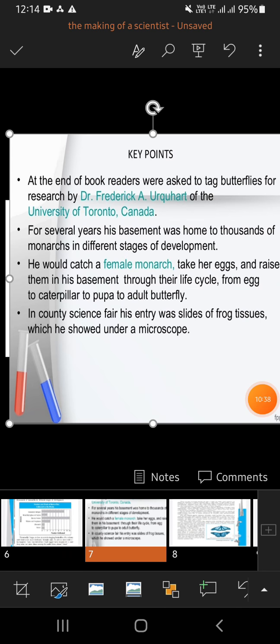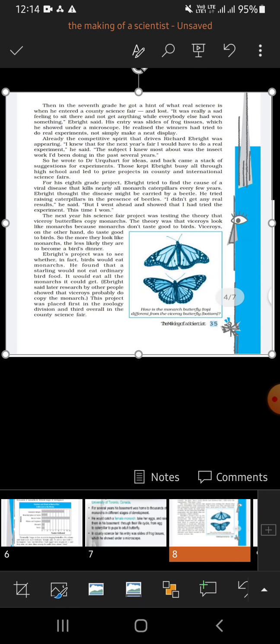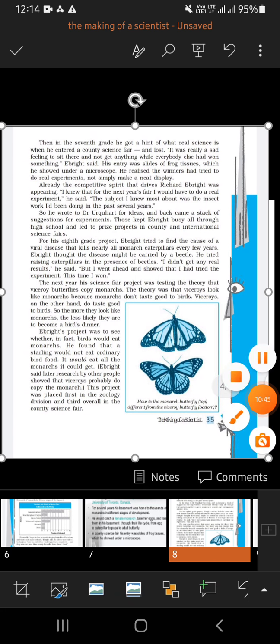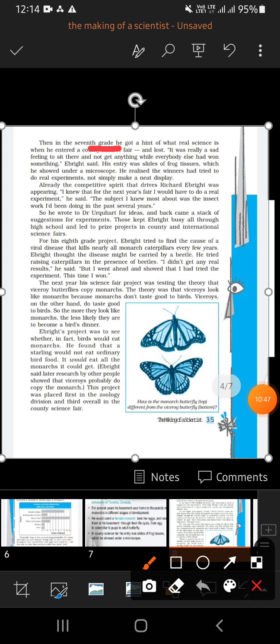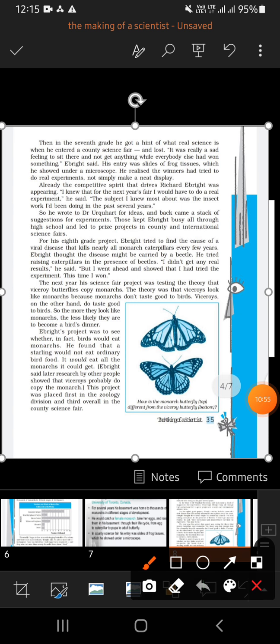Then something else happened. In the 7th grade, when he was in 7th class, he took a hint of what real science is. He got to know what real science is. He entered a county science fair.